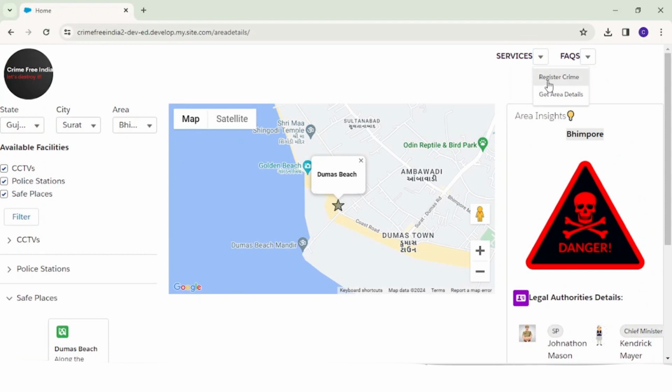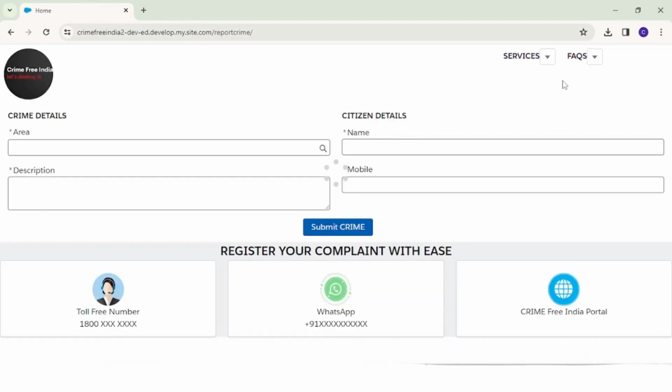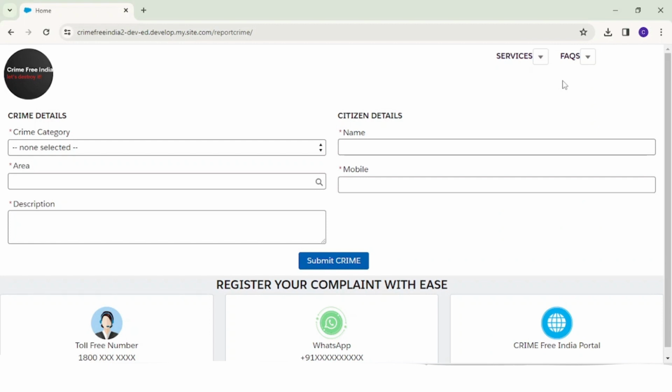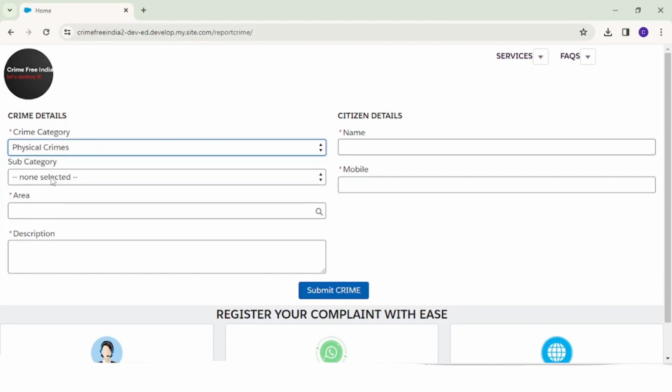Let me show you the register crime feature. Register crime is meant for citizens to report crime happening across their area. This form will open up and you'll have to select which crime category and which subcategory it is.